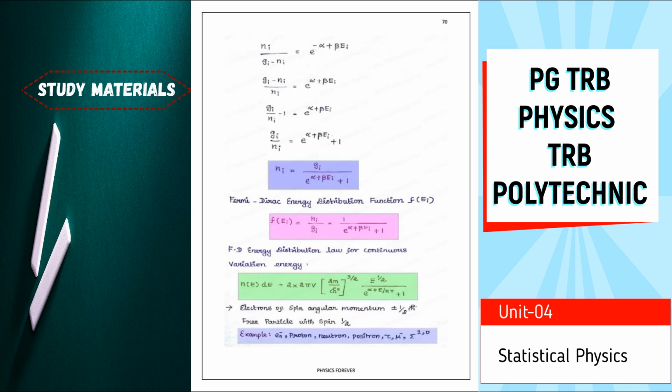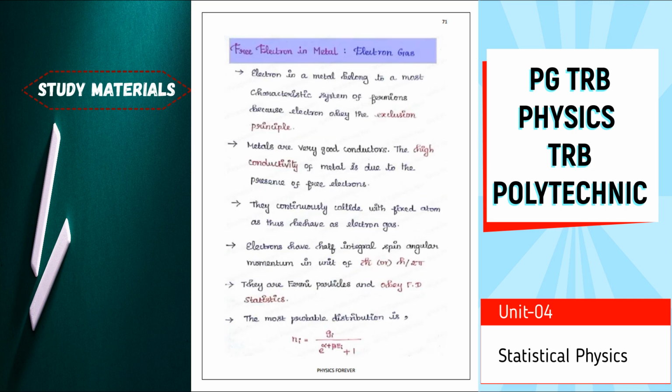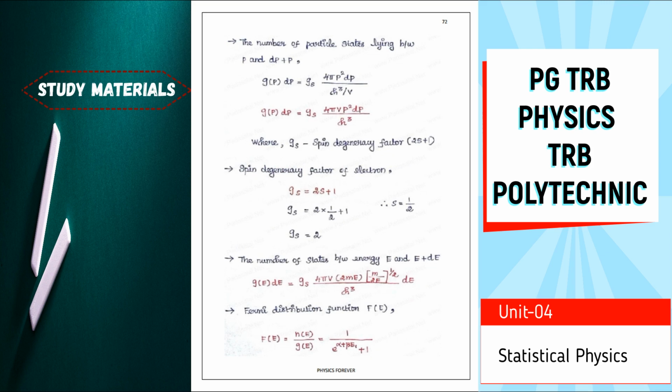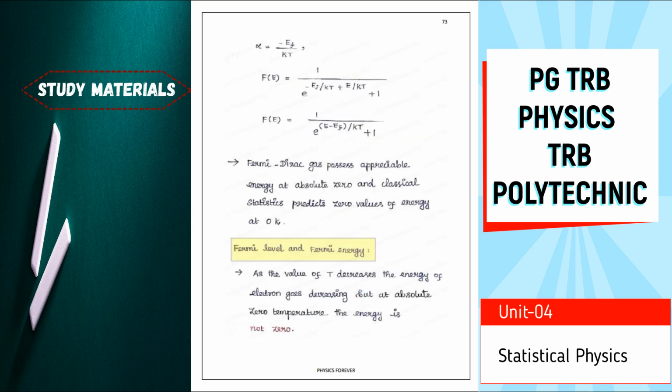So those things are most important. We have to give them point by point. Then free electron in metal, then electron gas. Then Fermi level and Fermi energy.